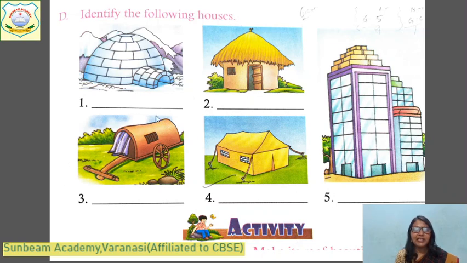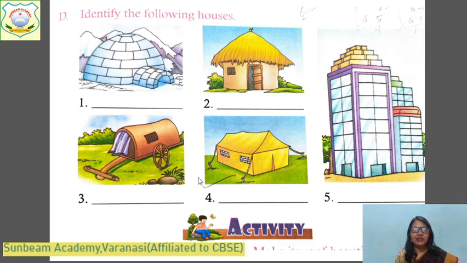Come to the third one. Identify this picture. This is a picture of a caravan. C-A-R-A-V-A-N. And what is a caravan? A caravan is a type of house which is known as a house on wheels. It is a house built on wheels, and it can be moved from one place to another. A group of people who move for their work live in such types of houses. It is called a caravan, or another name is a house on wheels.